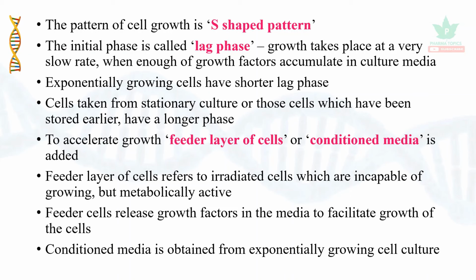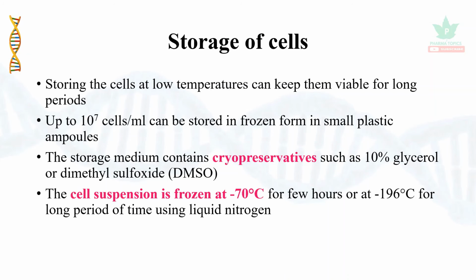To accelerate such growth, feeder layer cells or conditioned media are added. A feeder layer refers to irradiated cells which are incapable of growing but are metabolically active. The feeder cells release growth factors into the media to facilitate the growth of cells. Conditioned media is obtained from exponentially growing cell culture. Let us see the storage of cells. Storing of cells is done at a low temperature, which can keep them viable for longer periods.